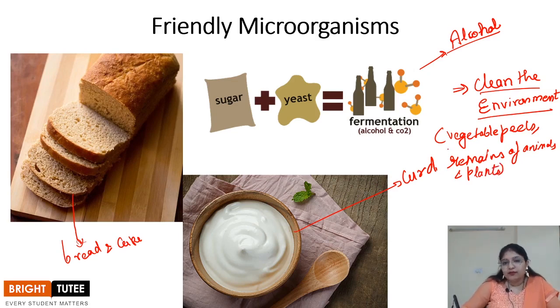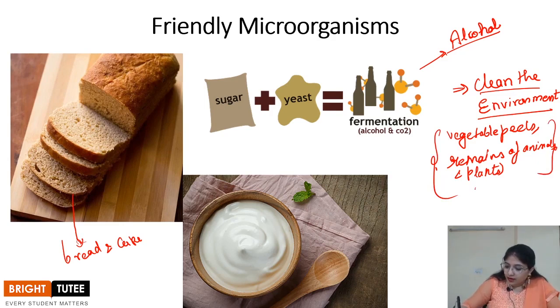These are the waste products, right? So what happens is these waste products are processed or broken down, right? These waste products are broken down with the help of the bacteria into usable substances.